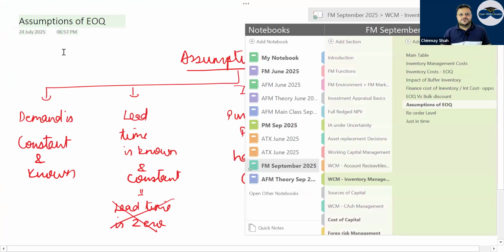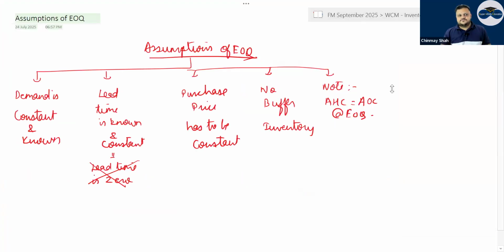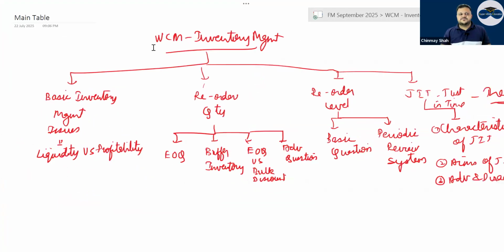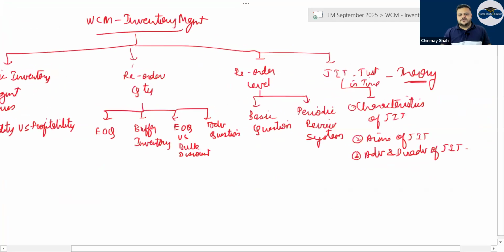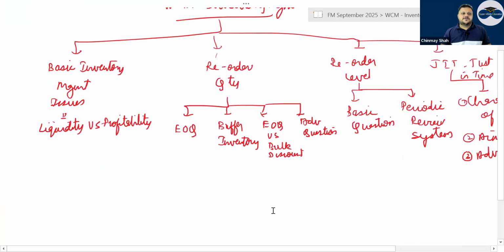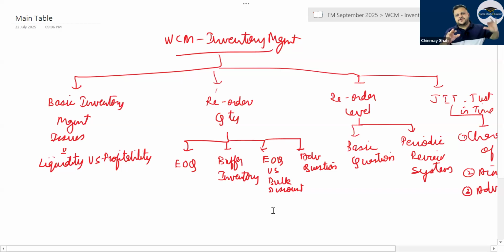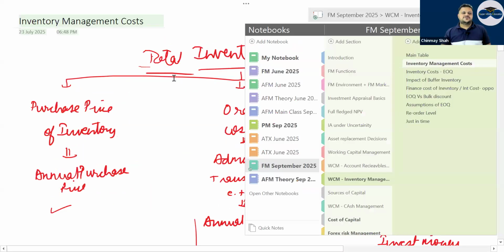After that, let's go to what? Working capital management. In working capital management, inventory management, correct? In inventory management, the basics of inventory management: if you keep it very high, or keep it very low, then what will be the problem? Liquidity versus profitability. Then you go to EOQ or ROQ. First, actually, what is ROQ?